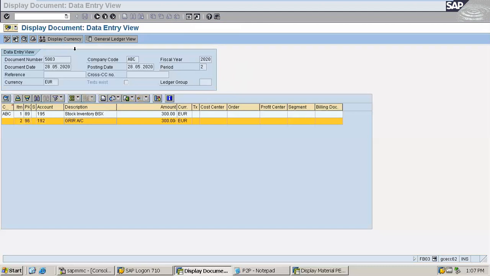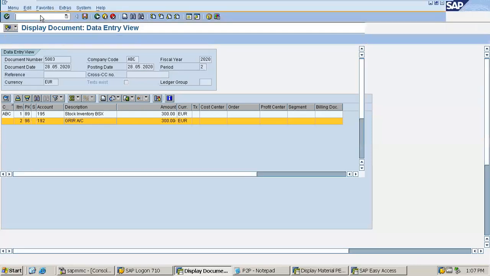I'm showing you the configuration wherein we have given the indicator where from the stock inventory should be debited and where from the GRIR account should be credited. So the account assignment is done in the OBYC transaction. You have to go to the OBYC transaction and there you have to give the proper accounting assignment.